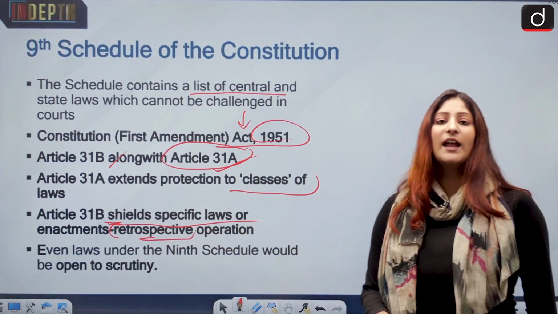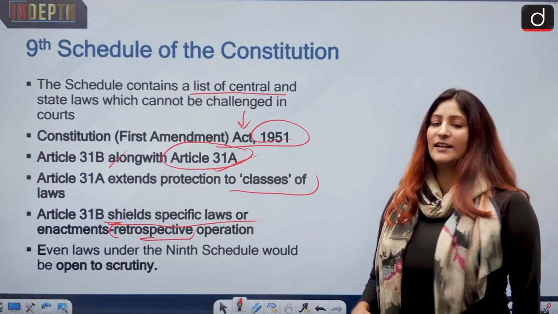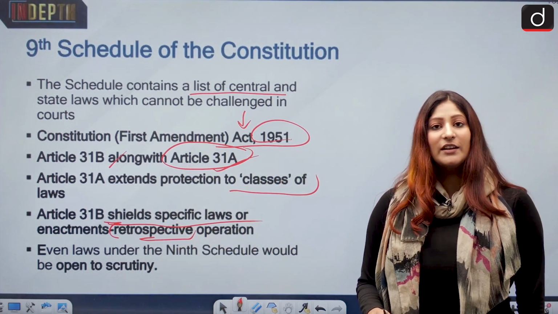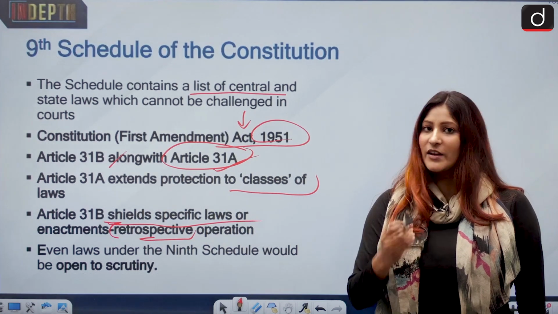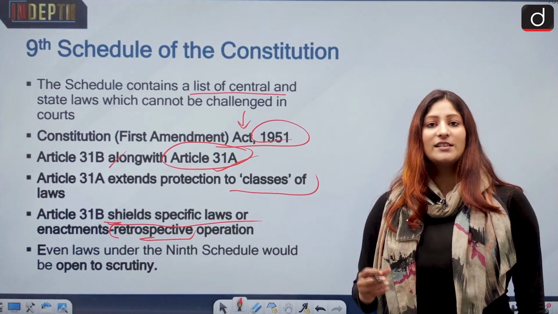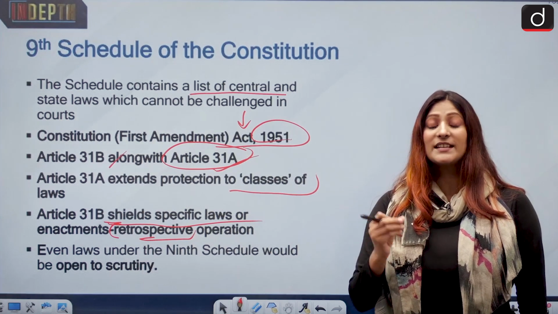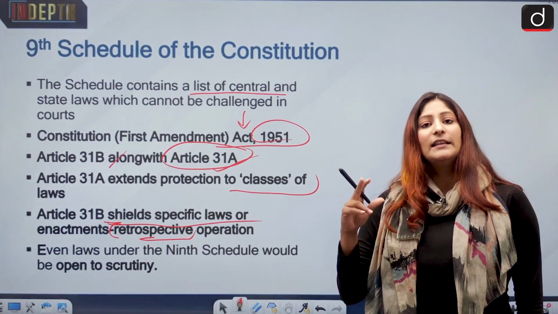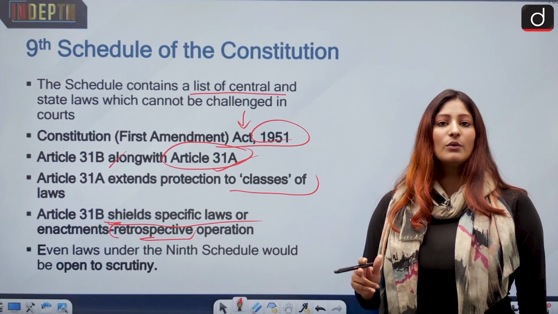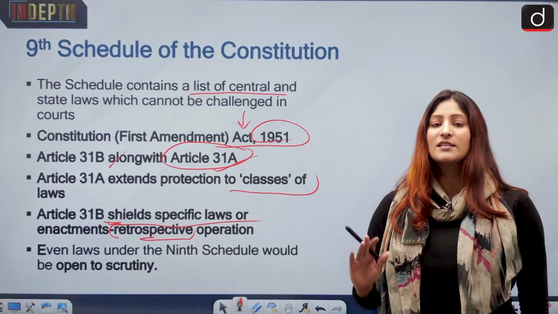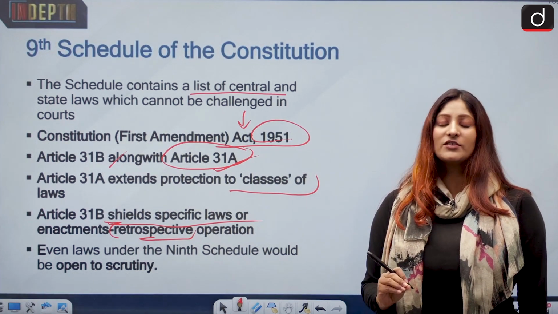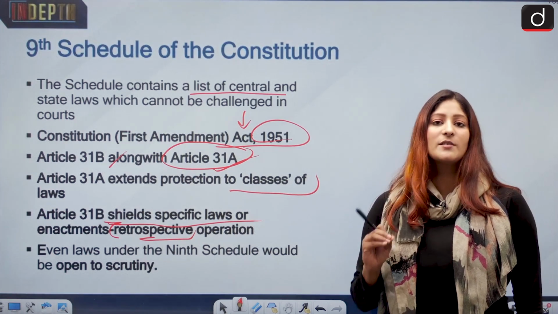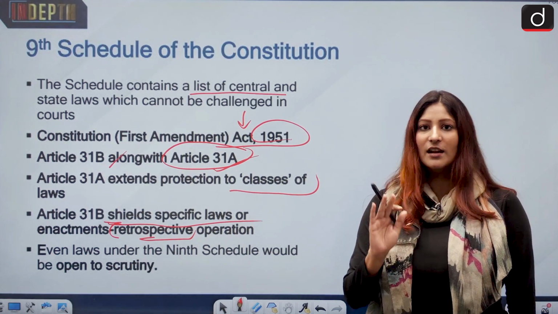One thing we have to understand here is that it was created in 1951. In 1973 came the Kesavananda Bharati case, in which the Supreme Court established the basic structure doctrine. It does not mean that we are not going to consider the 9th Schedule Acts, because if they violate the basic structure of the Constitution or infringe upon the basic nature of the fundamental rights, we can do so.